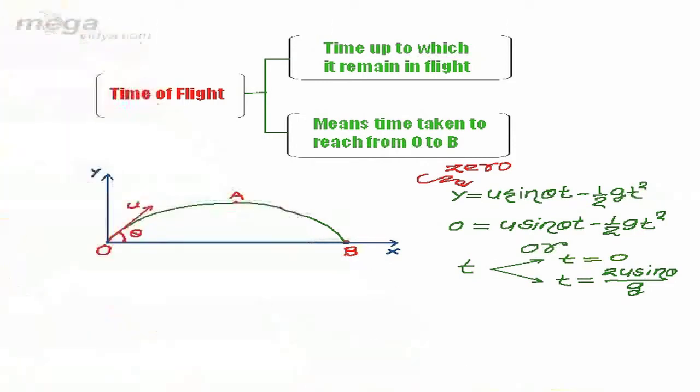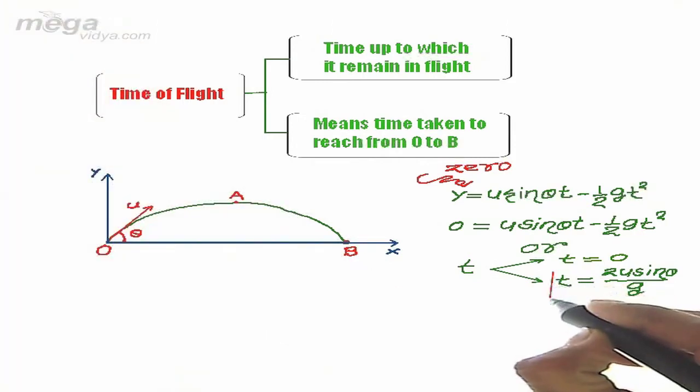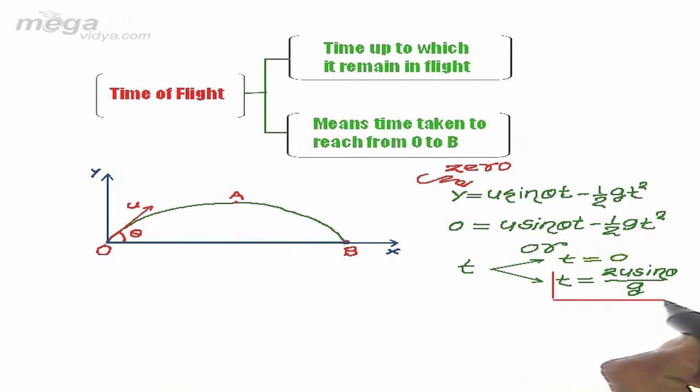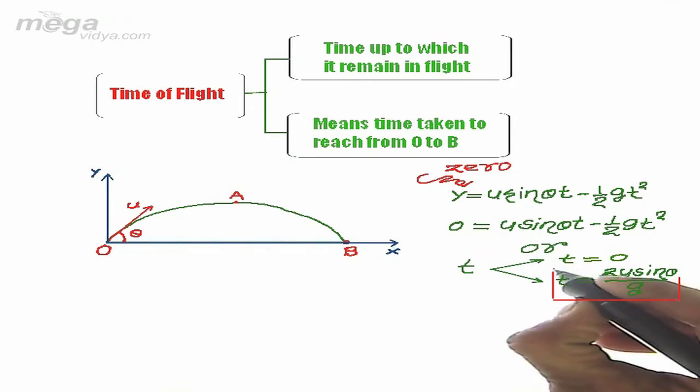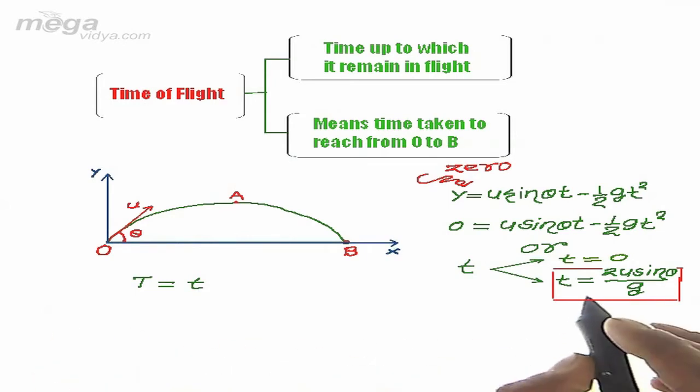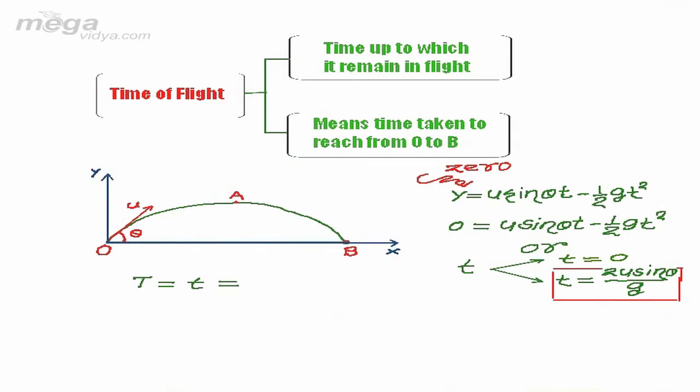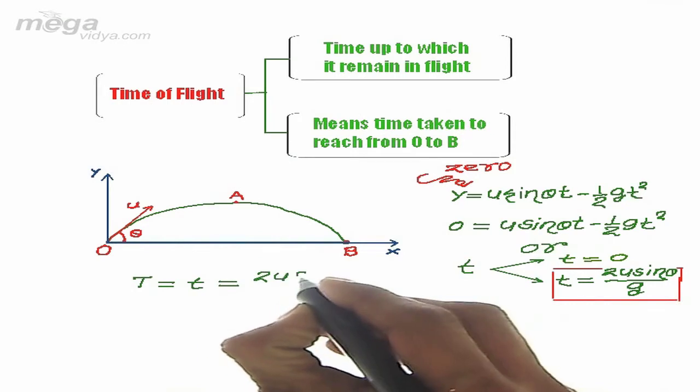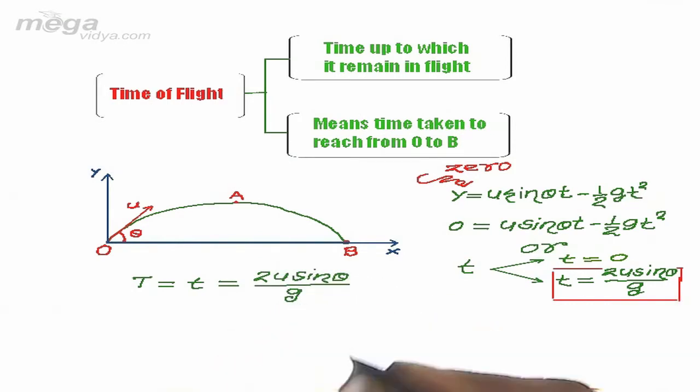So for our basic requirement, we can say that this time when it hits the ground again is the time of flight. If we analyze this, the time of flight t comes to be 2u sine theta divided by g.